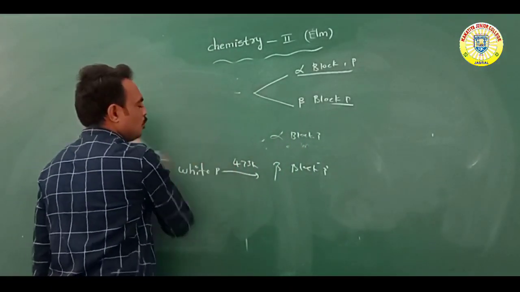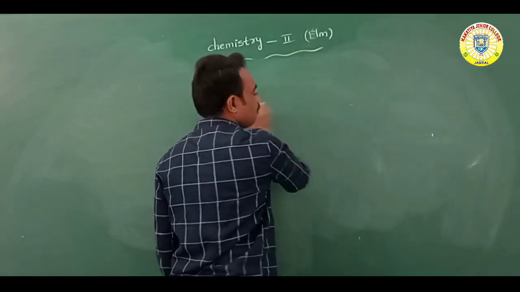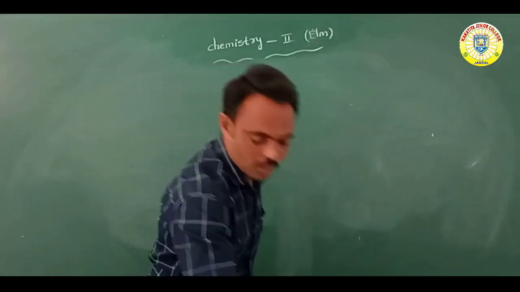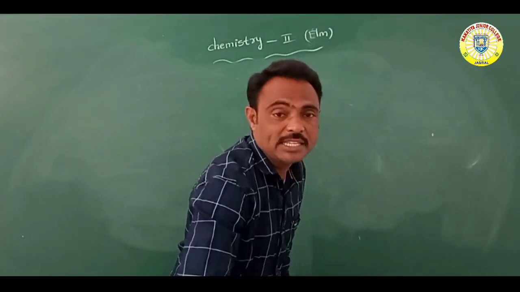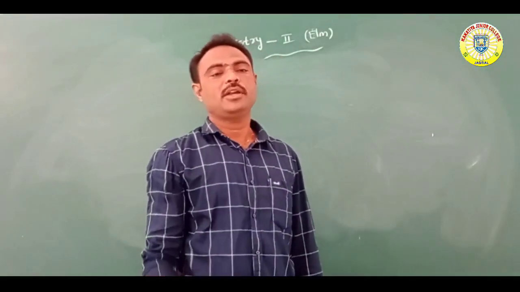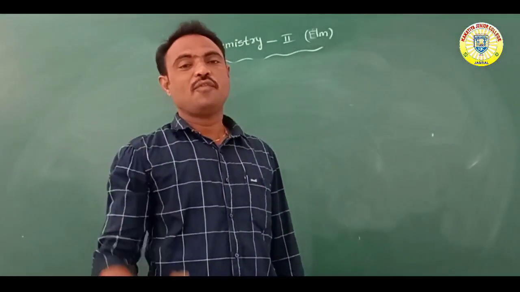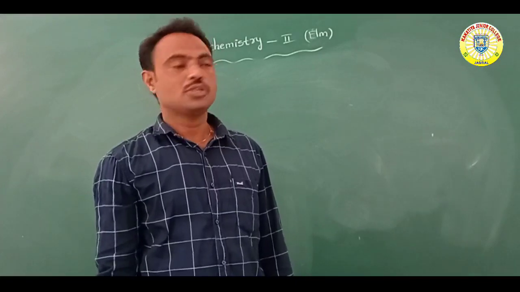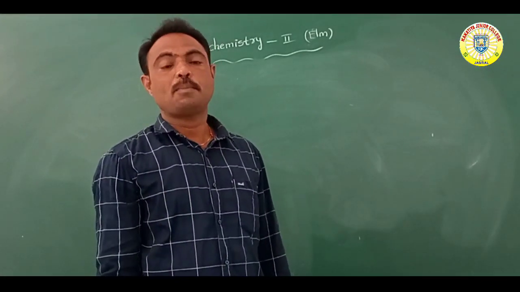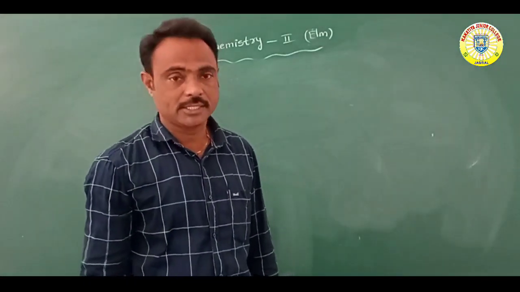Now we will discuss phosphorus compounds. Phosphorus forms a number of compounds. First, phosphorus halides.